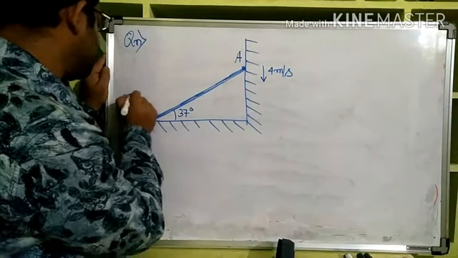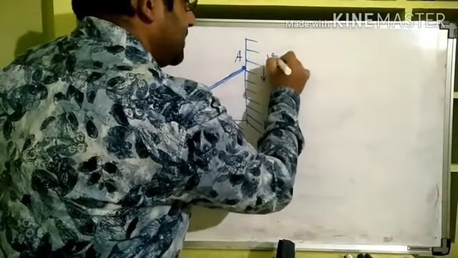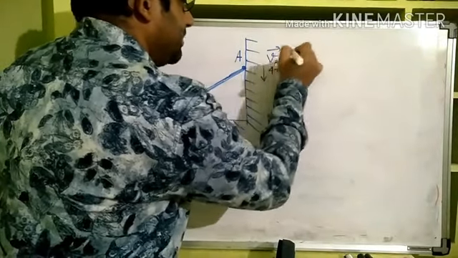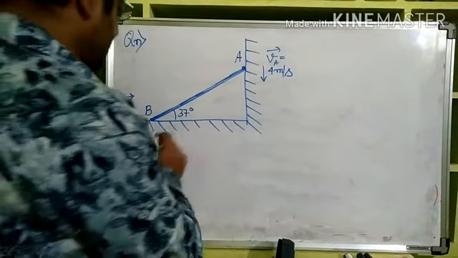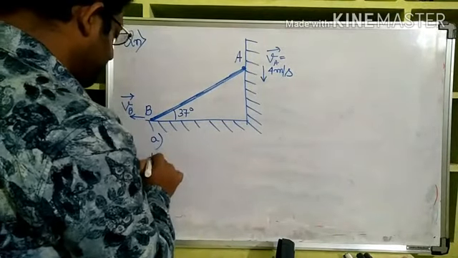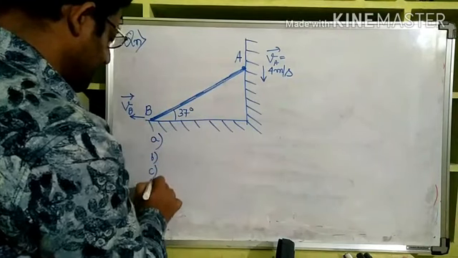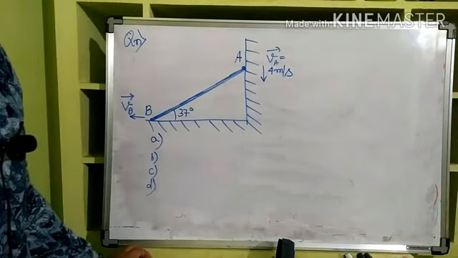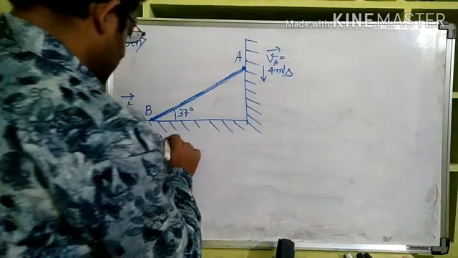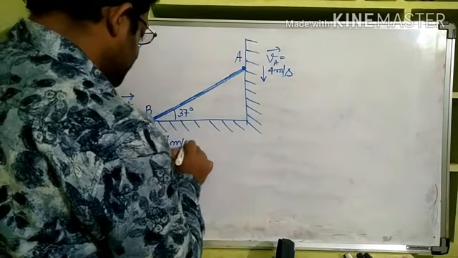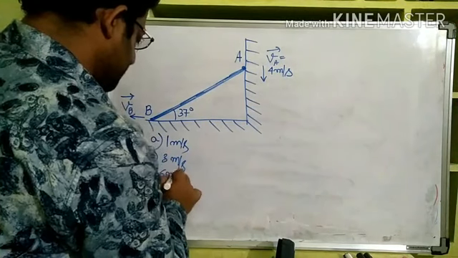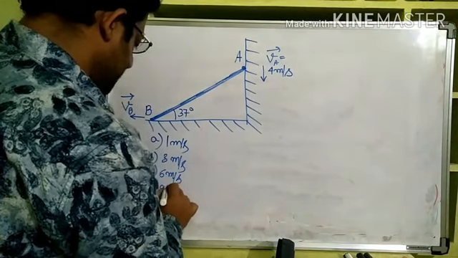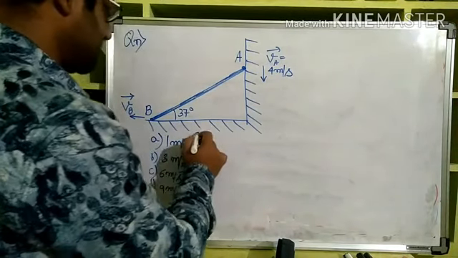Let us say this is VB and let us say this is VA. Velocity of the tip A is 4 meter per second. So what speed it will go? The options are given to be 1 meter per second, 3 meter per second, 6 meter per second, 9 meter per second. These are the options given.